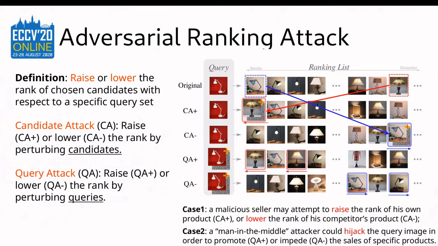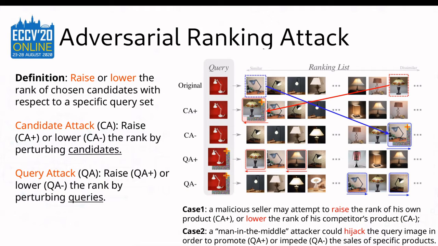Let's consider a malicious seller who wants to raise the rank of his own product, namely the one enclosed by a dotted red box, ahead of all the rest of the similar products. This is called CA+ attack. Besides, a malicious seller may also want to lower the rank of the products from its competitors, for instance, the product enclosed by a blue dotted rectangle. This is called CA- in our definition.